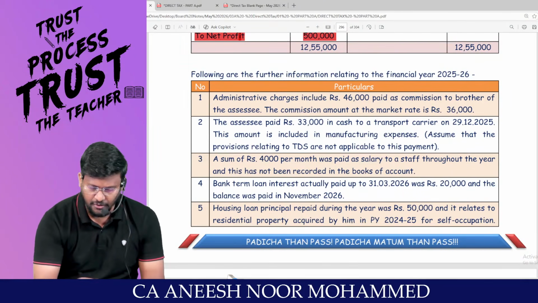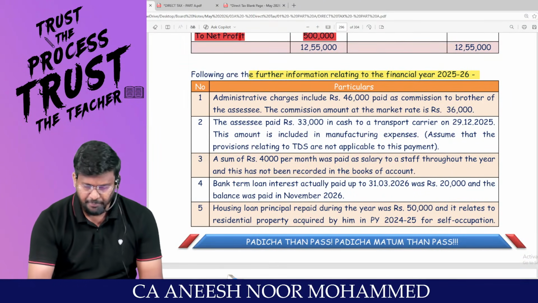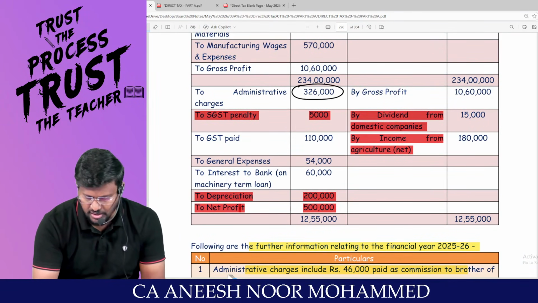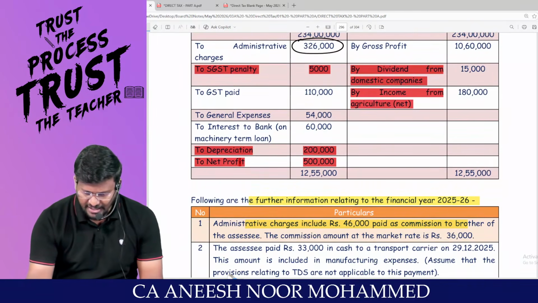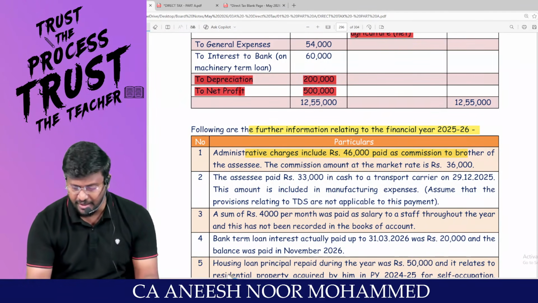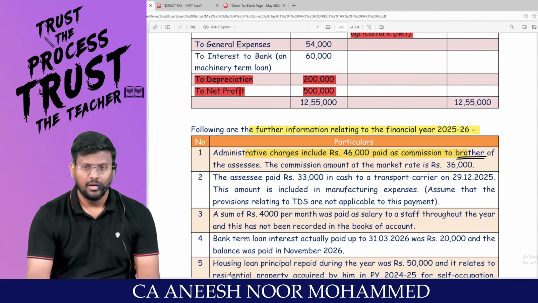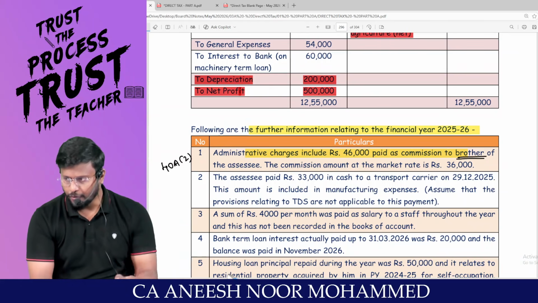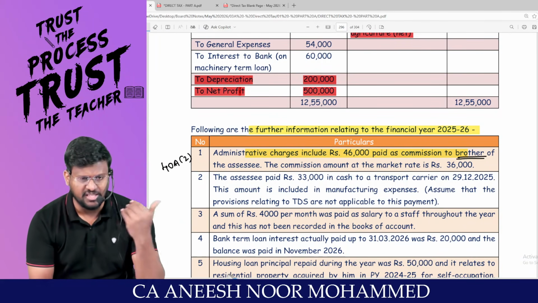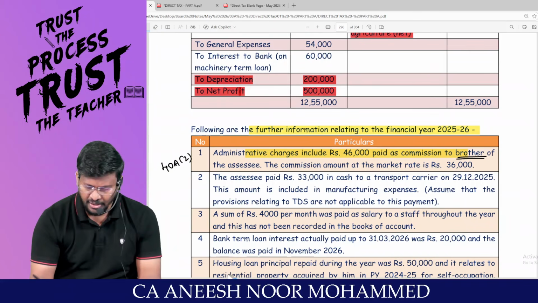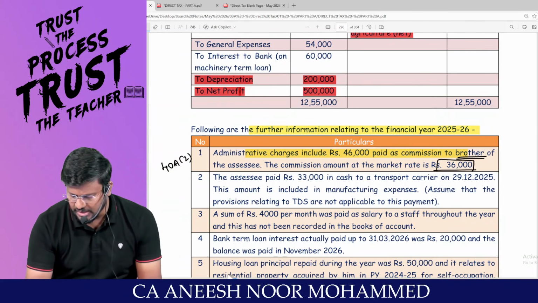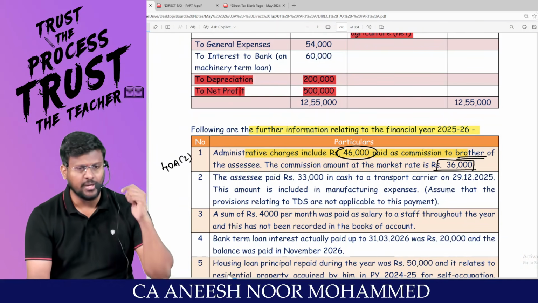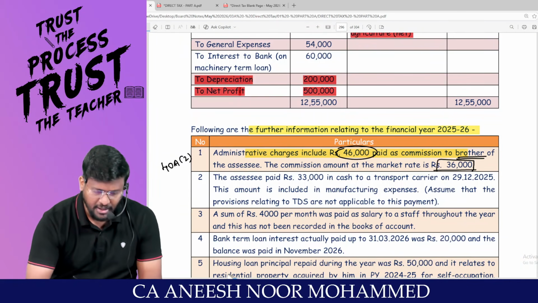Following is the further information relating to financial year 25-26. Administration charges include 46,000. Let me ask you a question. What is the total administration charge? 3,26,000. Inside this 3,26,000, 46,000 was paid as commission to a brother. Whose brother? Related party. So they are asking whether you know section 40A(2) or not. In 40A(2), is 100% disallowed or only the excessive amount? Excess is disallowed. The commission amount at the market rate is 36,000. So out of 46,000, 36,000 is allowed. How much extra did you pay? 10,000. So that 10,000 should be added back.